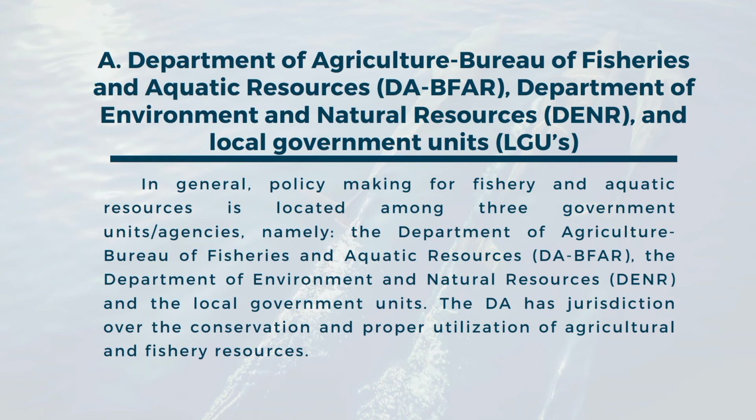Department of Agriculture, Bureau of Fisheries and Aquatic Resources, Department of Environment and Natural Resources, and local government units. In general, policy making for fishery and aquatic resources is located among three government units or agencies, namely the Department of Agriculture, Bureau of Fisheries and Aquatic Resources, the Department of Environment and Natural Resources, and the local government units. The DA has jurisdiction over the conservation and proper utilization of agricultural and fishery resources.